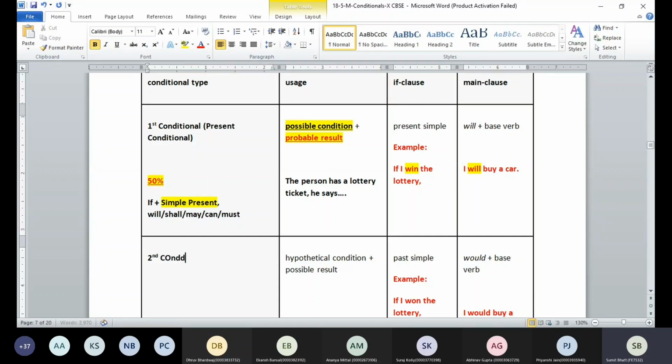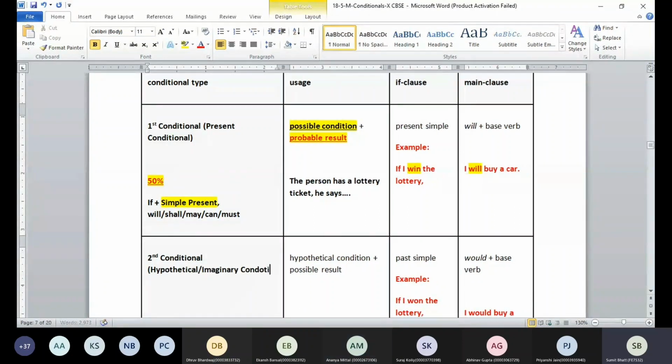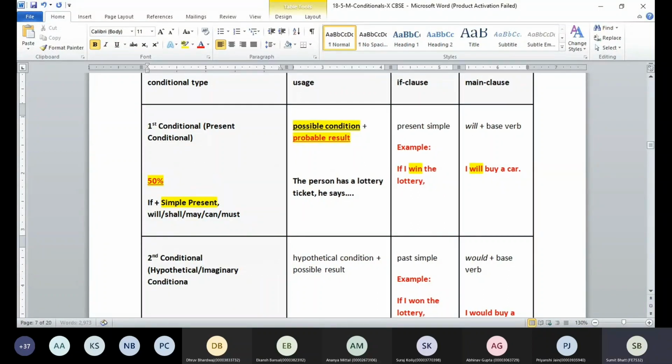Now we have the second conditional. The second conditional is related to a hypothetical situation. Which situation are we talking about? A hypothetical situation. Hypothetical is also known as an imaginary situation.